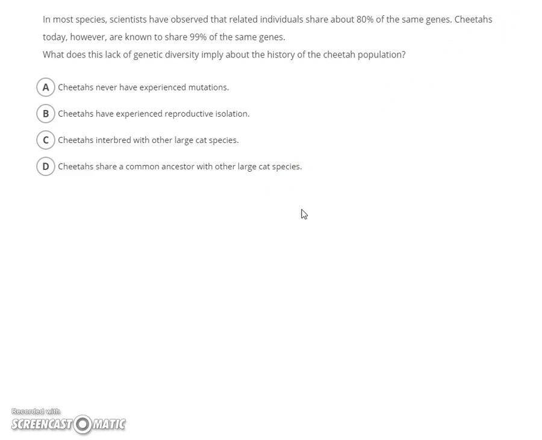Next one up, this is about cheetahs. It says that cheetahs have about 99% the same genes. Most species share about 80% of the same exact DNA, and cheetahs are about 99% the same, like the whole set of them. And so what does this lack of genetic diversity imply about their history? I hate these answers, to be honest with you. I don't like the answers that they offer, but the best answer here is that cheetahs have experienced reproductive isolation.